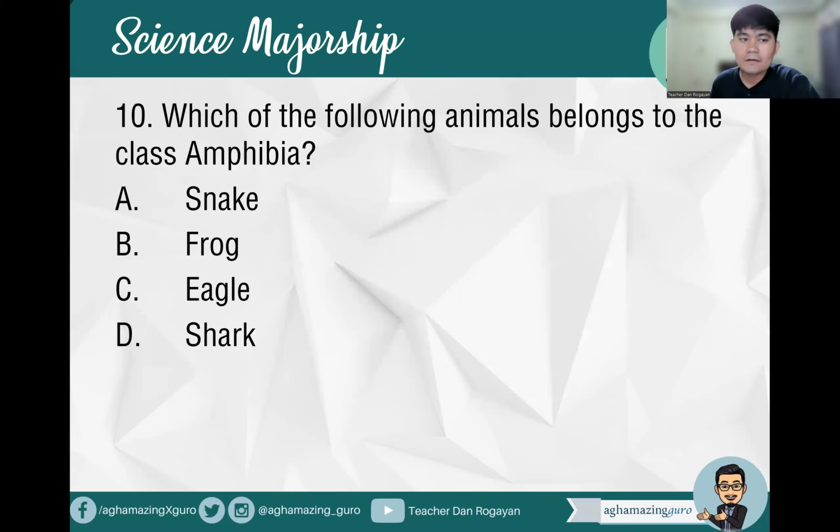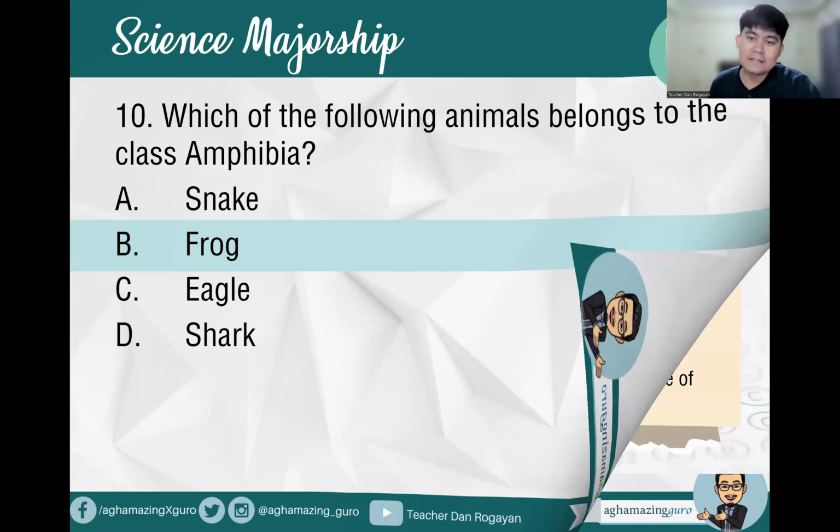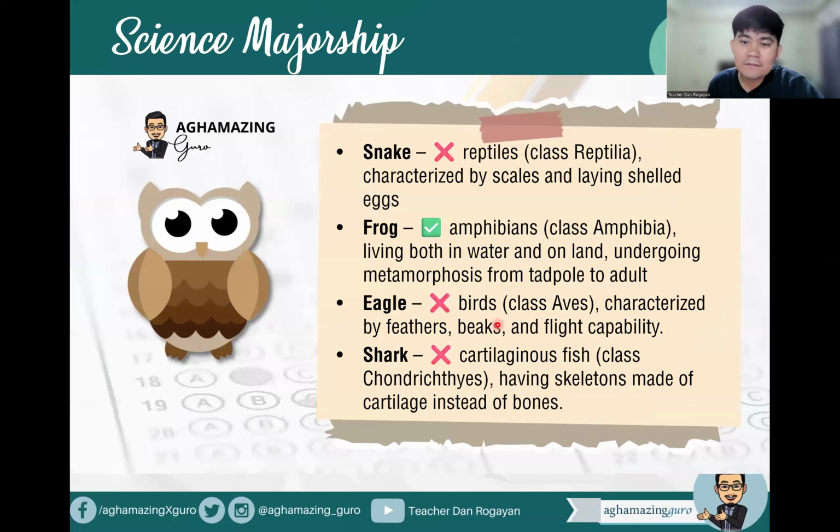Okay. And the last question, question number 10, which of the following animals belongs to the class Amphibia? A. Snake, B. Frog, C. Eagle, D. Shark. Okay, so which among these options are amphibians? So of course, this is our frog. Frog is an amphibian. All right. So snake is not an amphibian but a reptile.